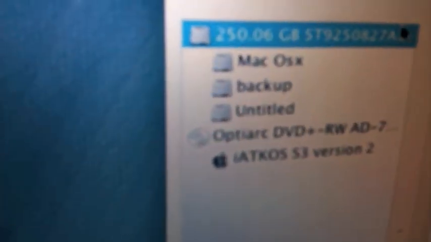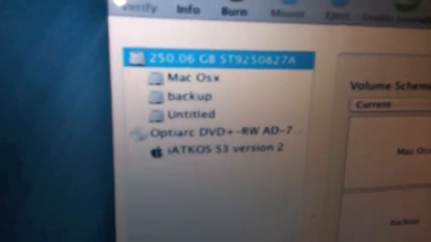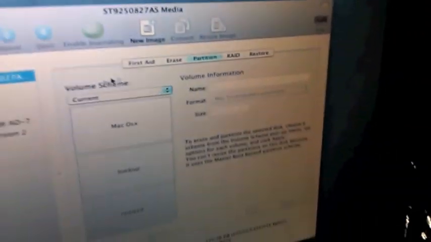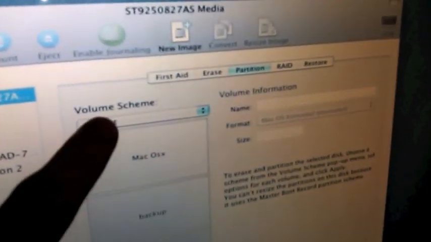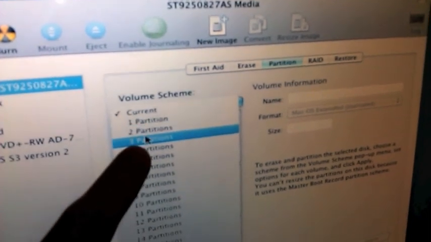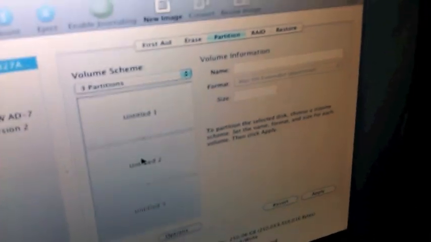The first thing you want to do depends. If you are going to dual boot with Windows Vista or Windows 7, you're going to have to make a partition. To do that, you click on your main hard drive and click on Partition. Click here and choose 3 partitions. This part is important: you click on each partition.